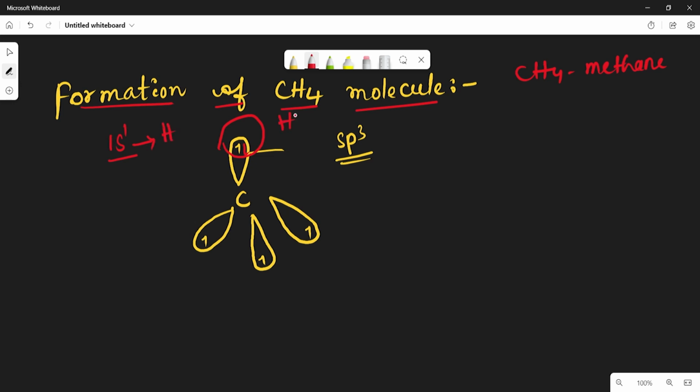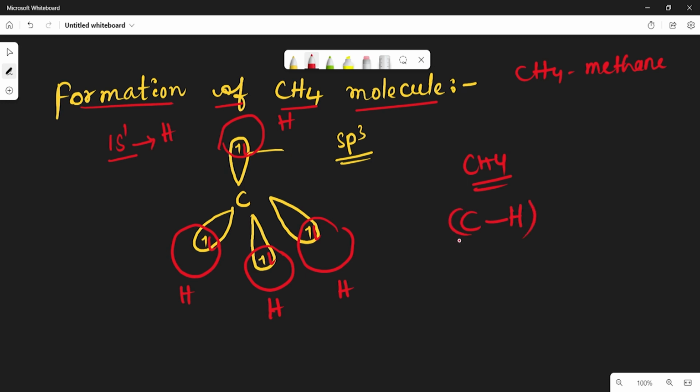So this is a hydrogen atom. Like this, in the CH4 molecule, 4 bonds are formed between carbon and hydrogen, 4 covalent bonds.